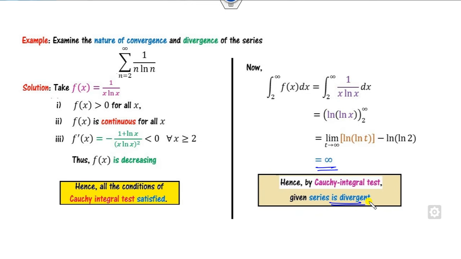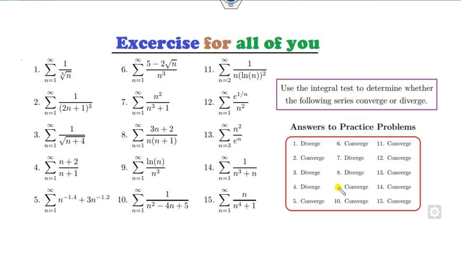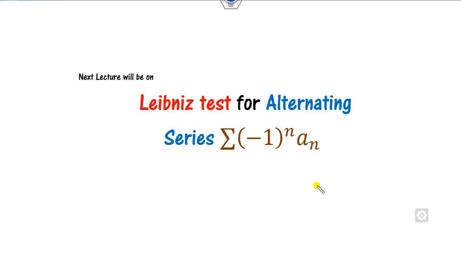So this is a simple way you can solve the Cauchy integral test. These questions are an exercise for you. You can try to solve these 15 questions and let me know in the comment box if you have any problem. These are the answers. You can easily verify whether this series is convergent or not. For example, here you can clearly say that by the nth term test it is divergent. It is also divergent. I hope you can simply learn the tricks.